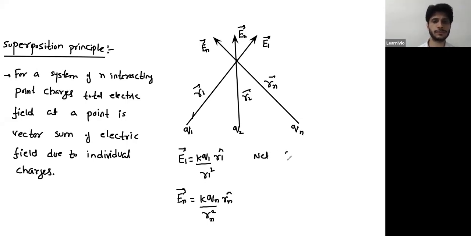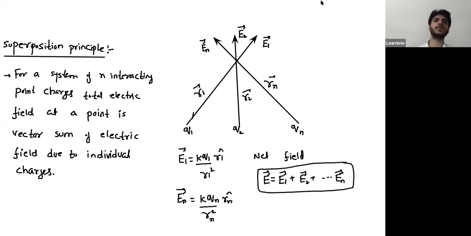So the net field is simply the vector sum. Keep on adding them up vectorially. It's simply E1 plus E2 up to En. So that's the net field over a point. So if you have a system of more than one point charge, then just calculate field due to individual charge and add them up vectorially.